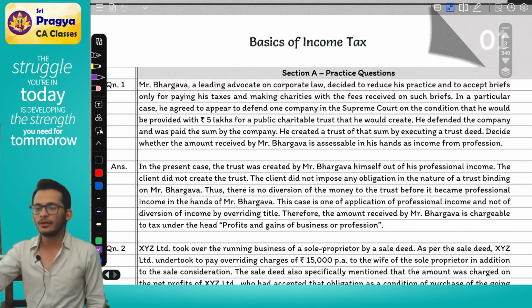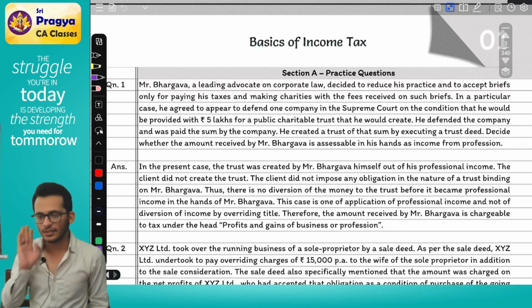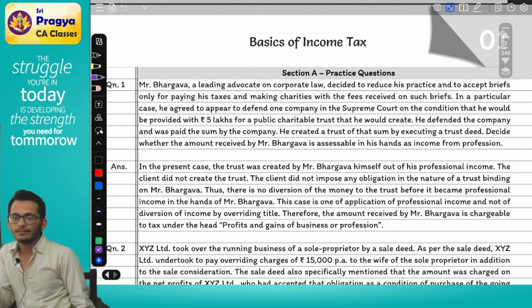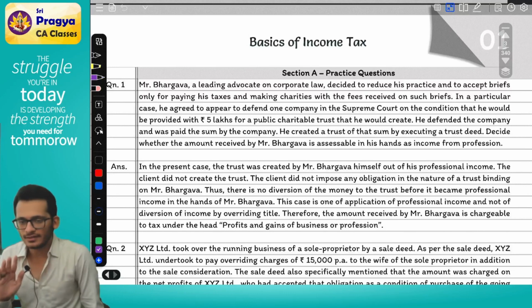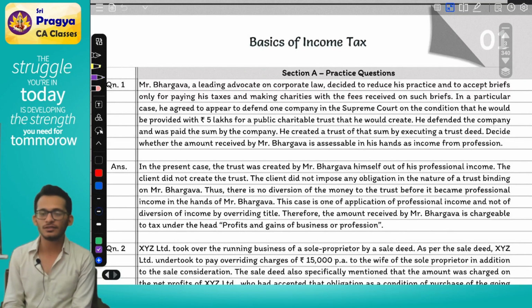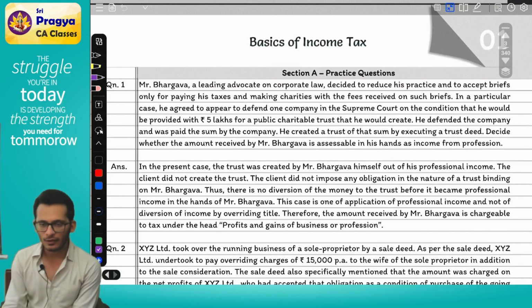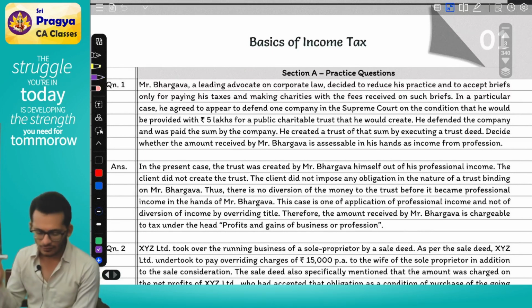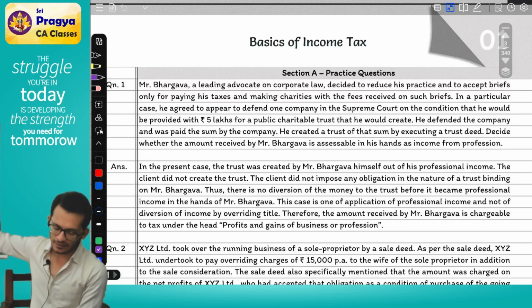If the money goes to the trust as a donation, yes, you can claim a deduction under 80G provided the trust is registered. If the trust is not registered, you won't get the deduction. But otherwise, just because you give it to the trust does not mean that Bhargava is not taxable. So the answer is taxable. Let's read the answer together.